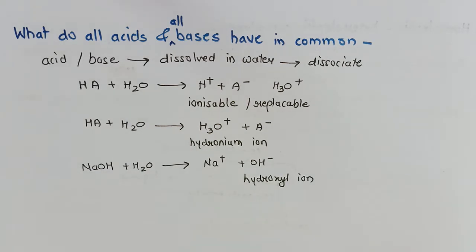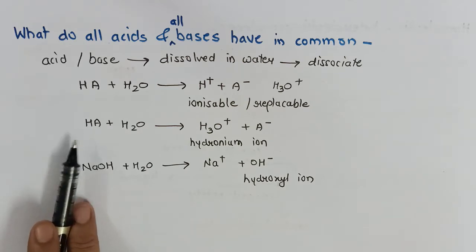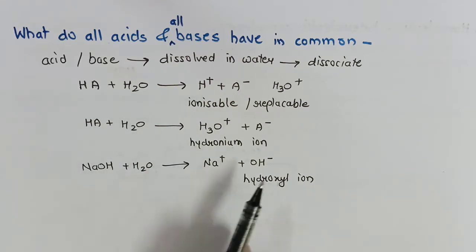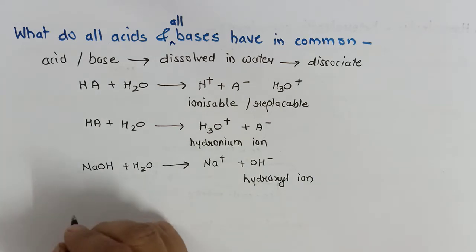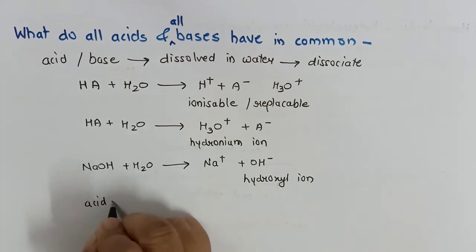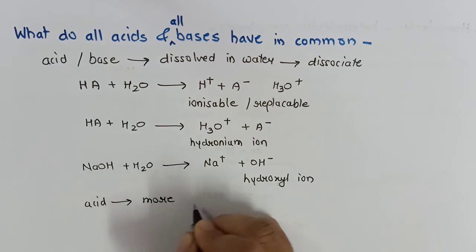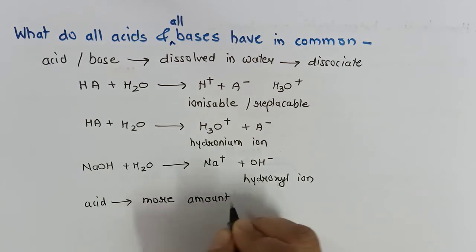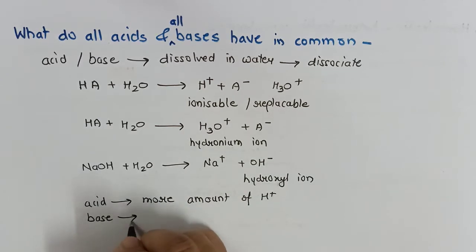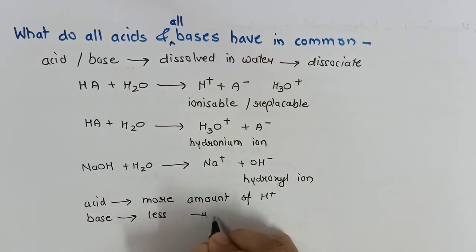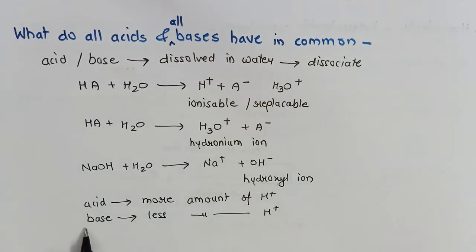Now the question is, do acids have only H plus? Do bases have only OH minus? The thing is that acid and base both release H plus and OH minus ions. The only difference is that acid will have more amount of H plus ion, whereas bases will have less amount of H plus ion, or I will say bases will have more amount of hydroxyl ion.